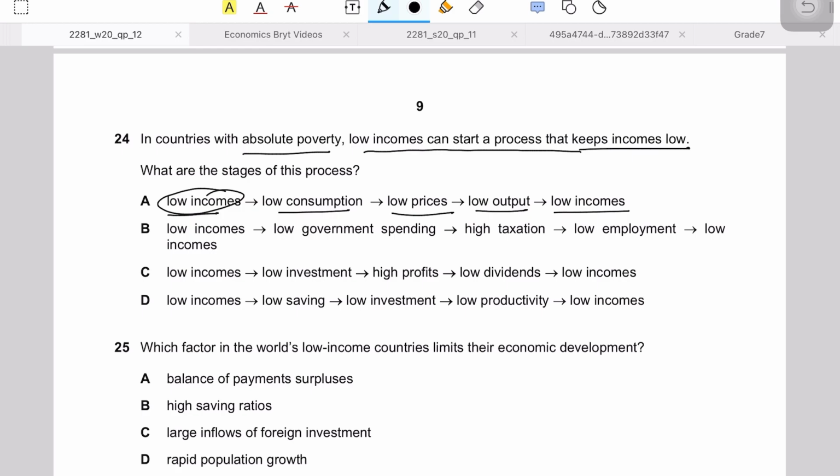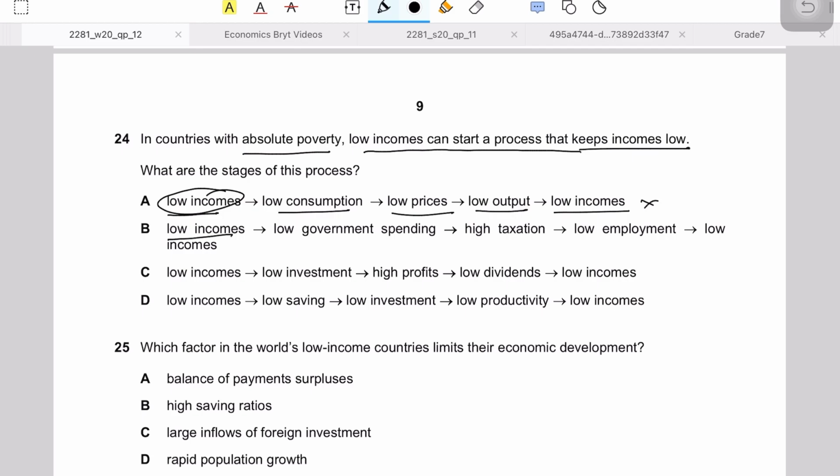If you have low incomes, this does not always mean that low incomes would translate into low consumption, because a lot of times people who are poor tend to spend all of their money and they don't have savings, right? Because they already have low income, they're going to spend all that money on consumption. So low incomes does not mean low consumption always. So again, this answer option would not be possible.